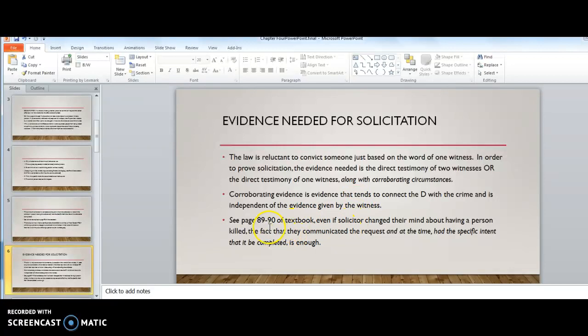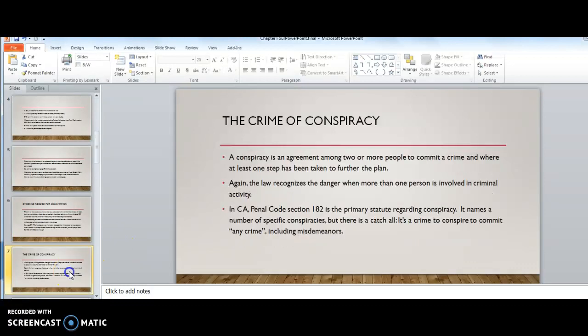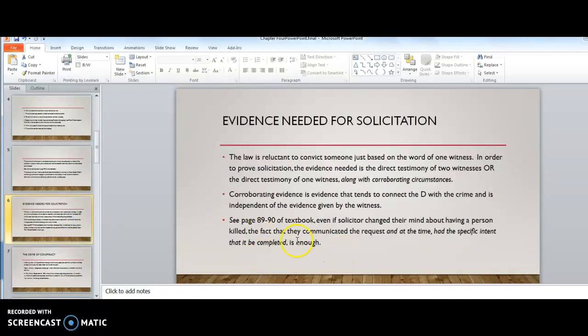You could look at pages 89 through 90 of the textbook where it talks about a solicitor who changed their mind about having a person killed, but the fact that they communicated the request and at the time had the specific intent that it be completed is enough. And I believe in that example as well, the police officer was on another line listening to the solicitor repeat her statement to a person saying, yes, I hired so-and-so to kill my husband. So that was corroborating evidence.